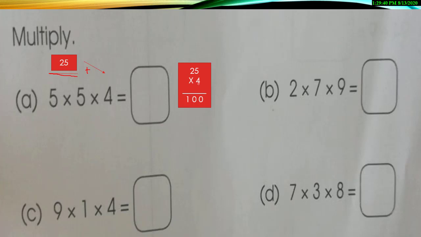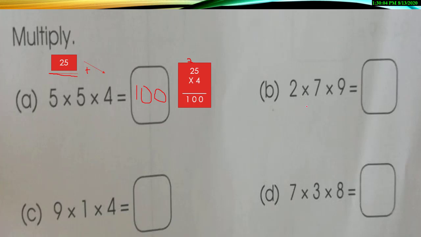So let's multiply it. 5 fours are 20, so you will write 0 and 2 will be carried. And then 4 twos are 8. 8 plus 2, the answer is 10. Yes, this is our answer, 100. See, in this part, you need to do a proper rough work. So start doing all this rough work with me in your workbook.